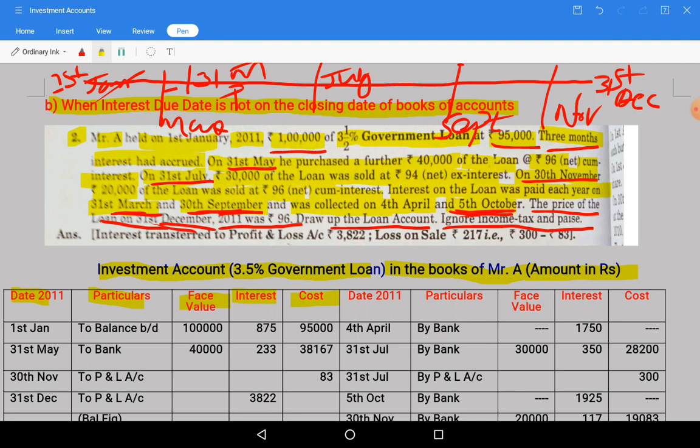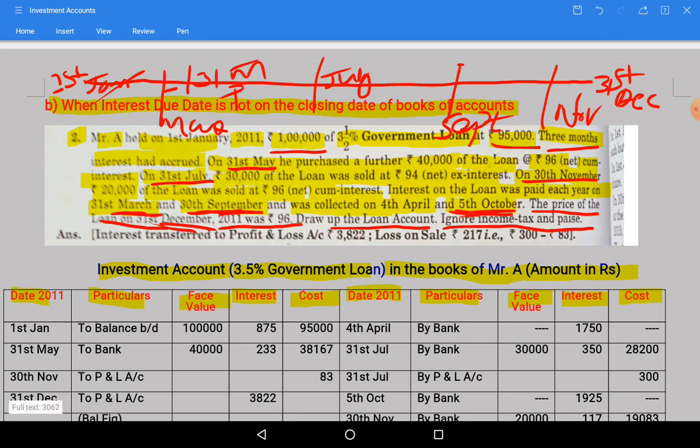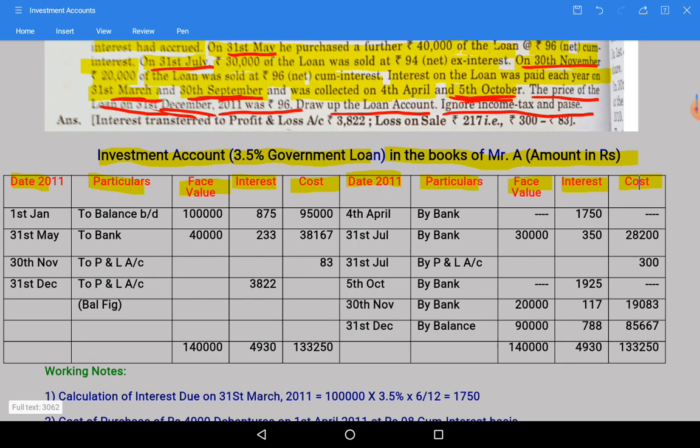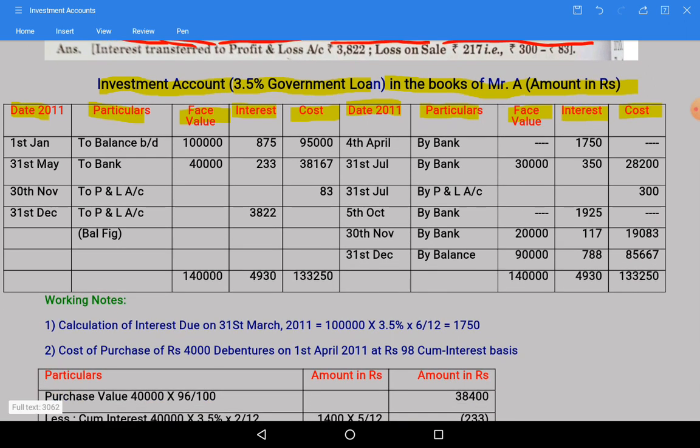It is a government loan, so we wrote interest. Next, credit side: date, particulars, face value, interest and cost. These are the things we need to consider. Make a pro forma like this in your notebook also. After that, one by one we will go with the transactions.